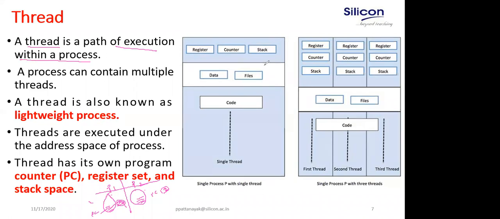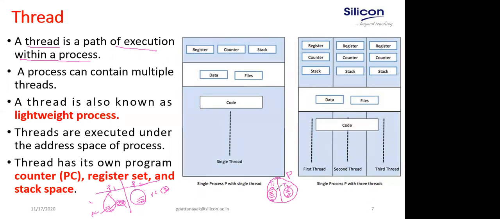That means in the same process or the same program, you can have multiple strands of execution. That means you can have different threads. They will execute under the address space of the process, T1, T2. Let's say this process P is creating 2 threads, T1 and T2. They will run under the address space of the same process.